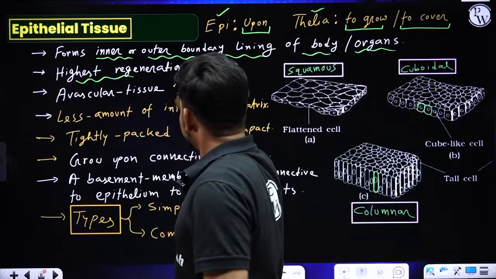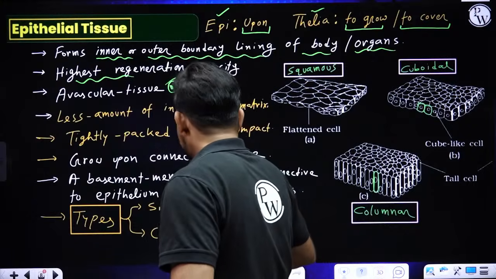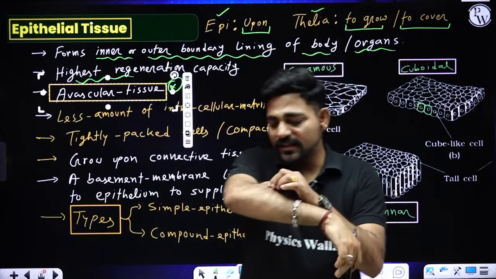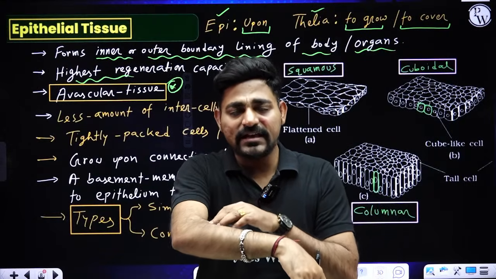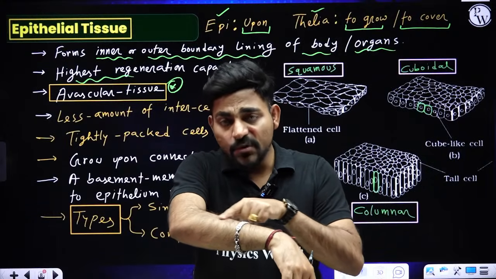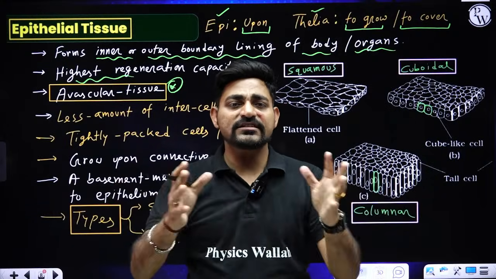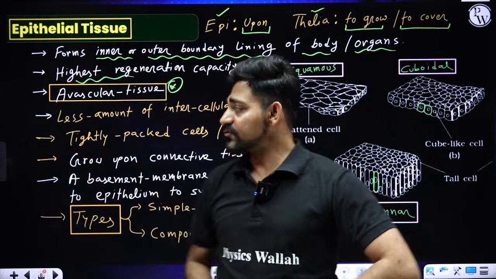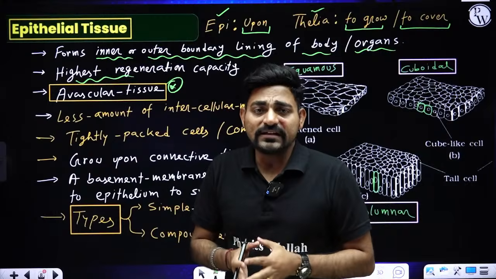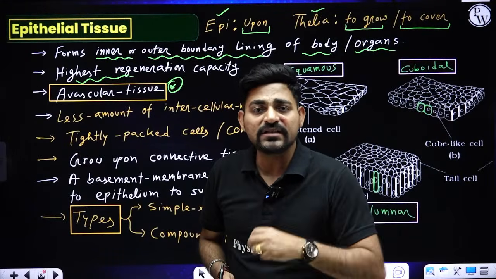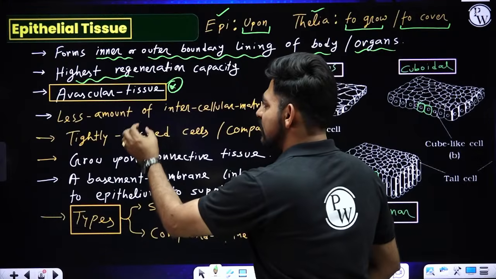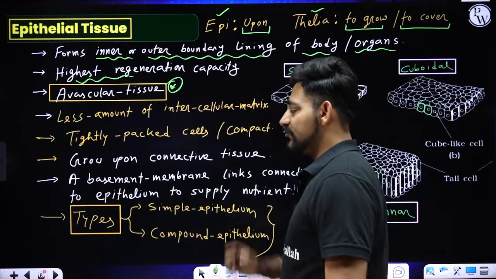Now, a very important line is written here: they are avascular in nature. If you check your skin carefully, beneath the skin you will find blood vessels, but at the outermost layer no blood vessels can be found. So avascular means absence of blood vessels. Epithelial tissues are not directly supplied with blood vessels. That's why we have named them avascular tissue. You need to remember this.